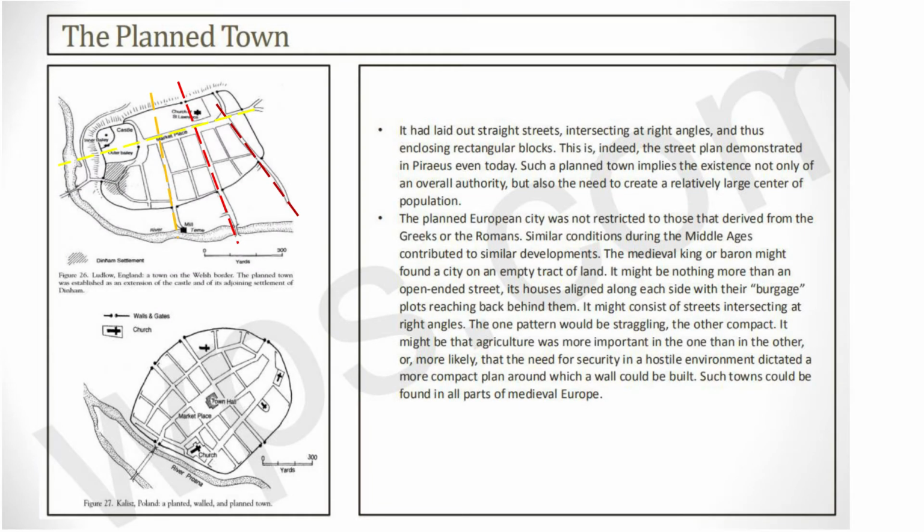The second one is a planned town. A planned town had a church or a market in the middle, which was nearest to a road which existed there. So if you can see here, a church near a road, and here a town hall and a marketplace on the main road. And all these roads were formed in a rectangular grid pattern, and they all had 90-degree turnings. So this is how a planned town came into existence, which was near the river.